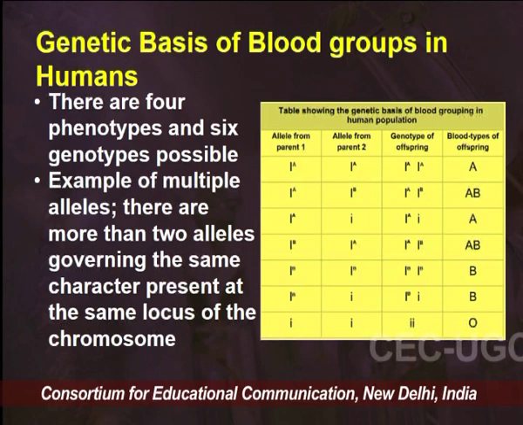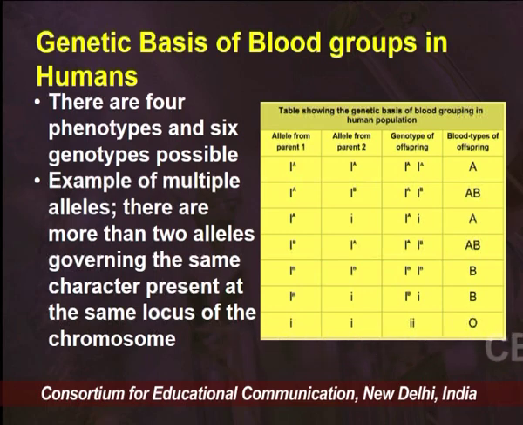In summary, the inheritance of blood groups in humans shows dominance, codominance and multiple alleles. Dominance is when IA and small i are present, where IA is dominant over small i allele, so the blood group would be A. Codominance is when IA and IB are present together, they both would be dominating and would be producing the blood group AB.